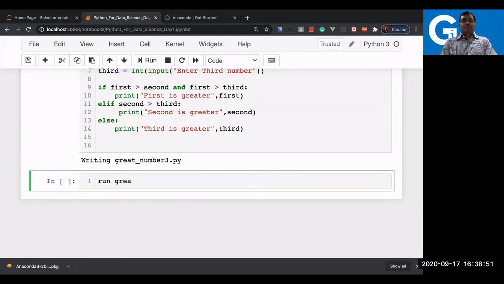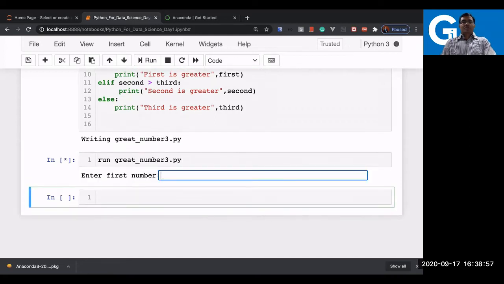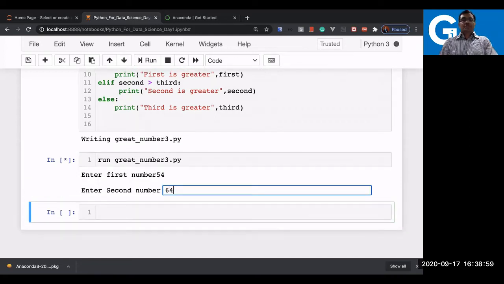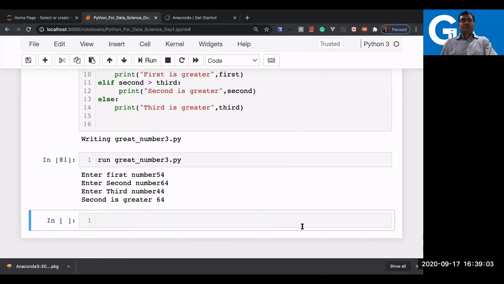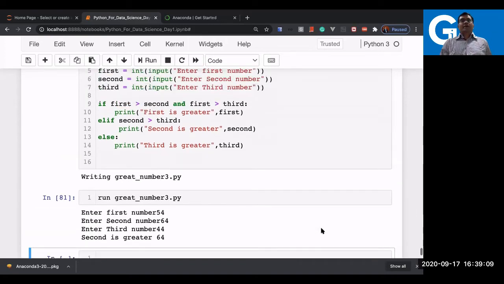Great number 3. Now let us see the values 54, 65, and let's say whatever, 44. So it is saying second is greater in this case. So this is the way you can write if and elif structure.